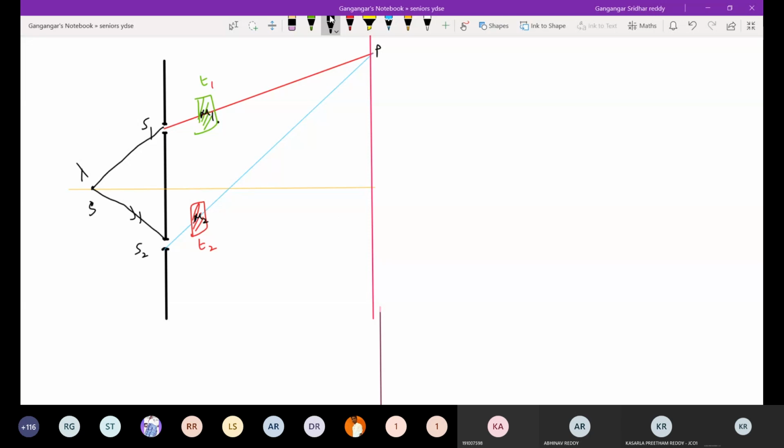Then another ray will pass through this. As this source is kept symmetrically, we don't have any path difference before the slits. After the slits, there is a path difference, called delta x. Then what is the equation? So delta x net is equal to S2P minus T2.